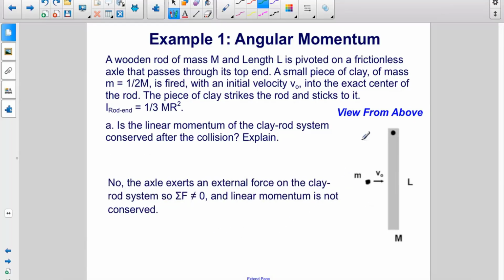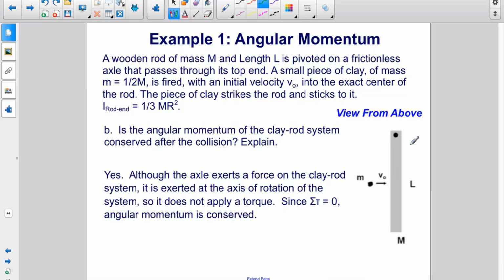Alright, first, is the linear momentum conserved? No. This axle is exerting an external force on the clay rod system. If there was no axle, this rod wouldn't even rotate. It would just slide translationally to the right because the clay is hitting right in the middle. And it's not going to do that. Instead, it's going to rotate because of an external force. Therefore, the net force does not equal 0, and linear momentum, therefore, is not conserved.